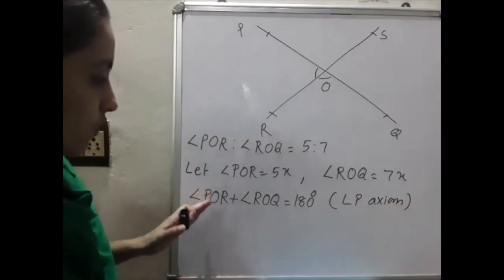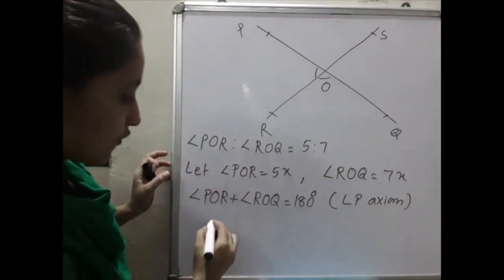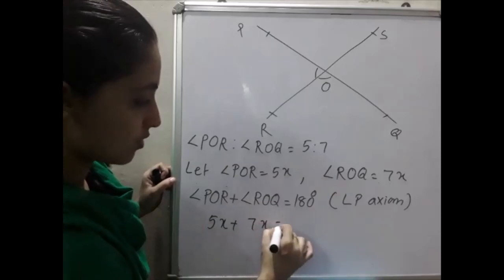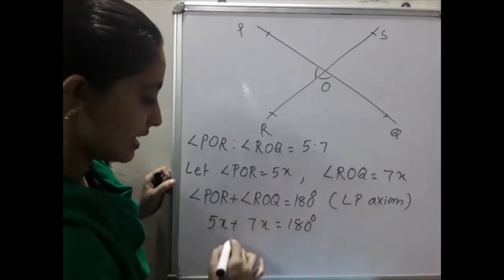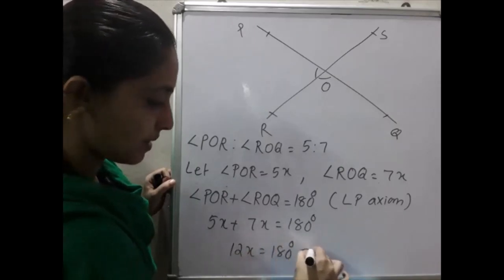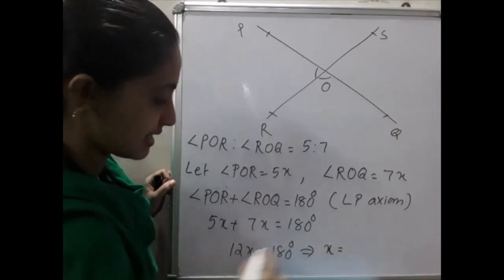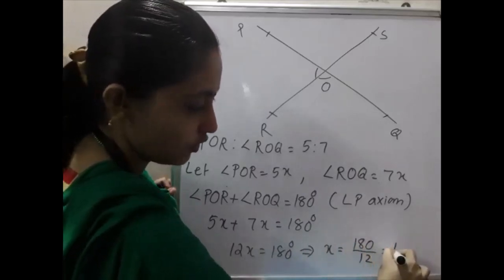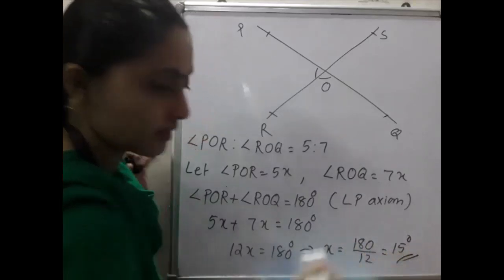What is angle POR? POR is equal to 5x. So 5x plus ROQ, which is 7x, is equal to 180 degree. That means 12x is equal to 180 degree, which implies x is equal to 180 by 12, that is equal to 15 degree.